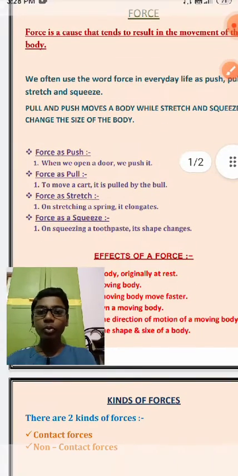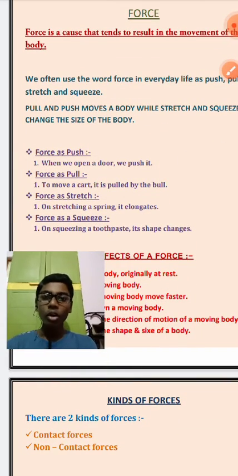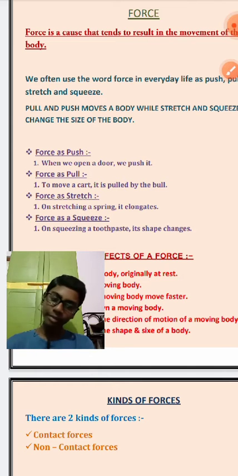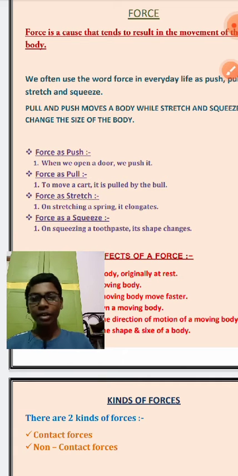Now we can find one example for each. First, force as push: when we open a door we push it, okay? Then force as a pull: to move a cart, it is pulled by the bull. Then force as stretch: on stretching a spring it elongates. And number 4 is force as squeeze: on squeezing a toothpaste its shape changes, okay? Now I hope that the concept of what is force is clear to everyone.